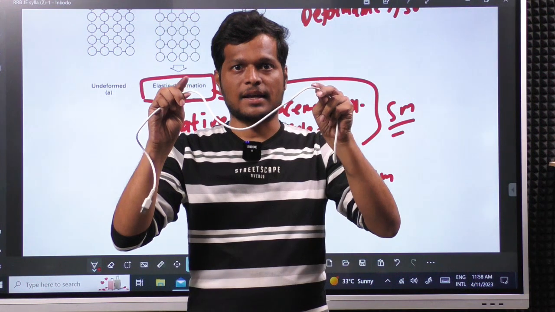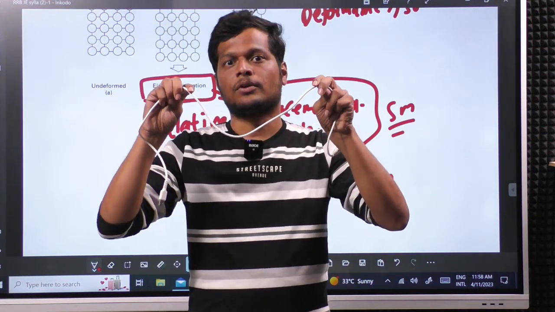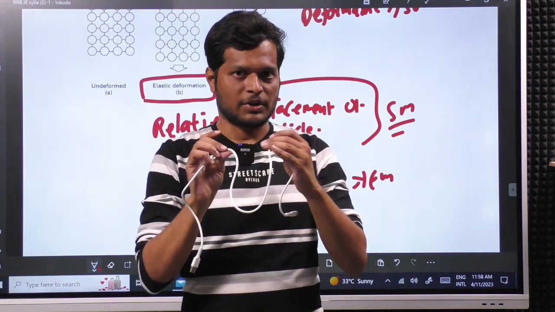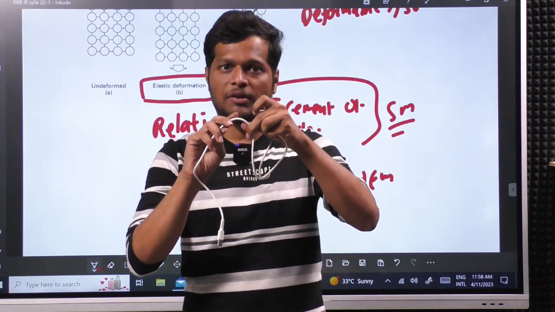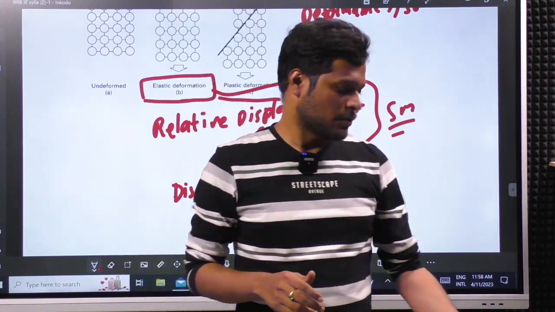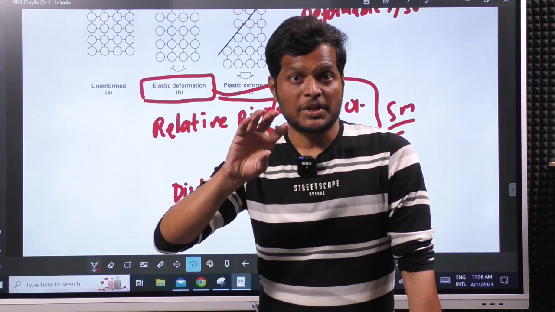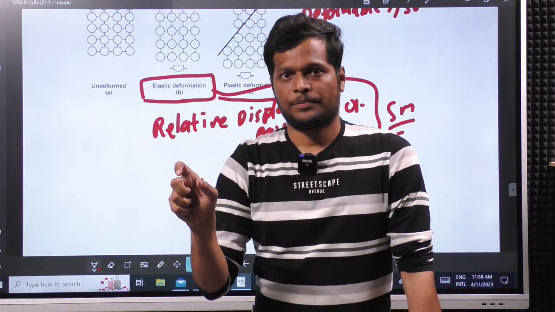But the particles here slightly deformed to give that displacement. So here obviously the shape of the wire will be changed, right. So, now I hope you understood the difference between deformation and displacement. Okay.